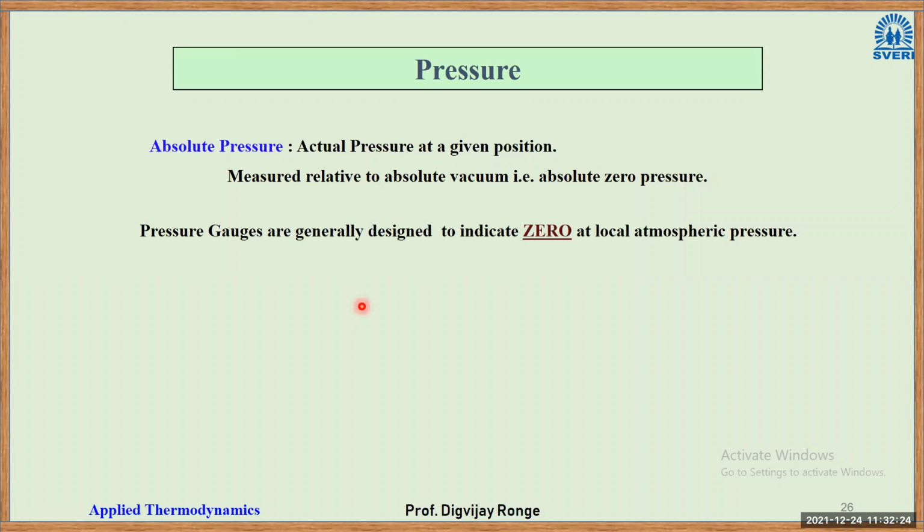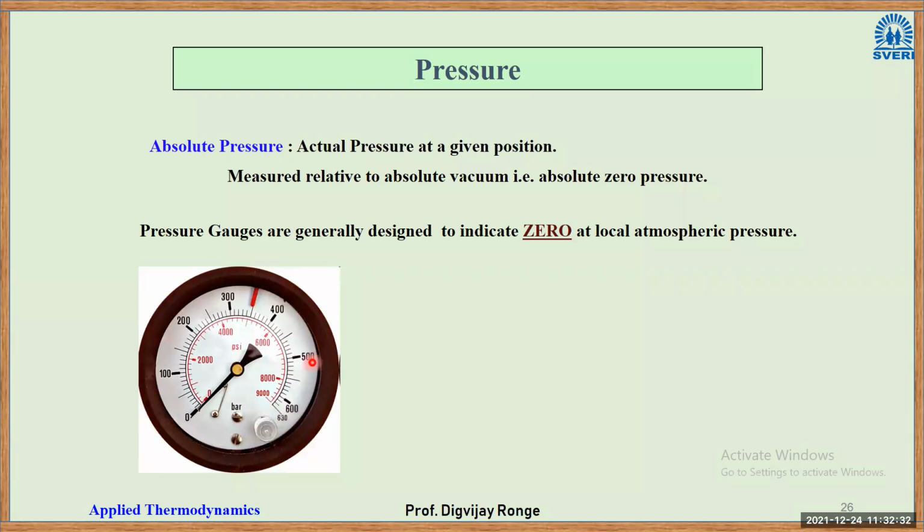Let us first see the theory. Pressure gauges are generally designed to indicate zero at local atmospheric pressure. Right. So this is a pressure gauge. Okay. So here the units are not given.